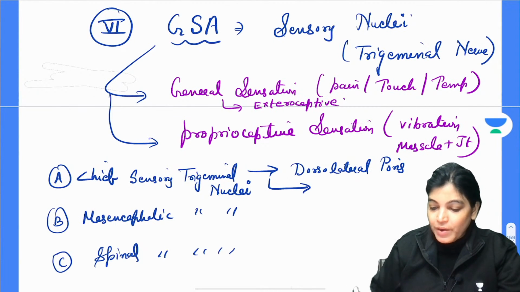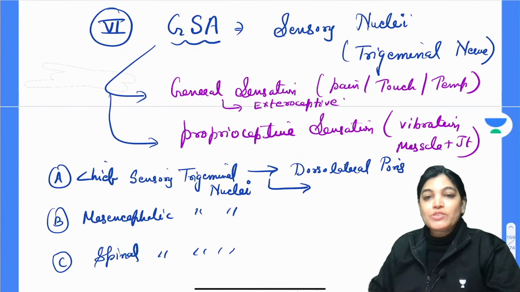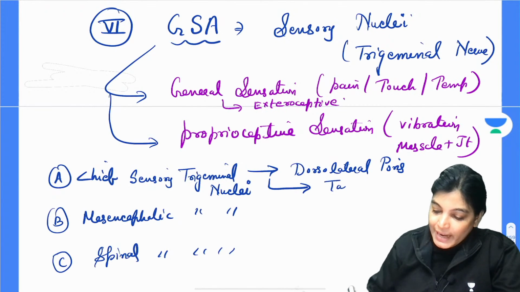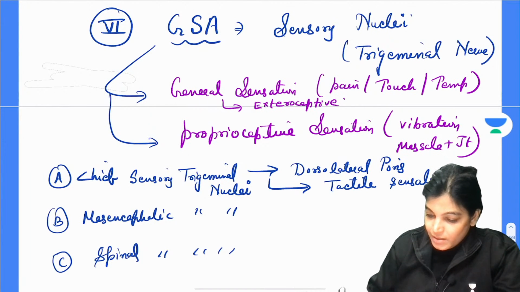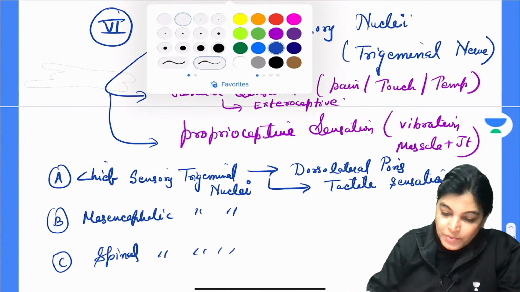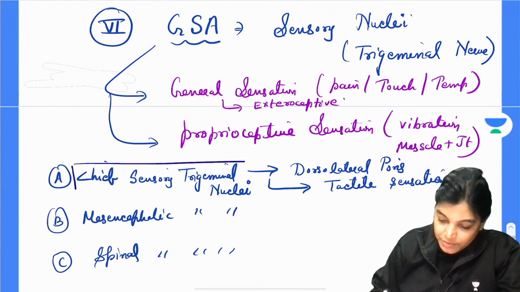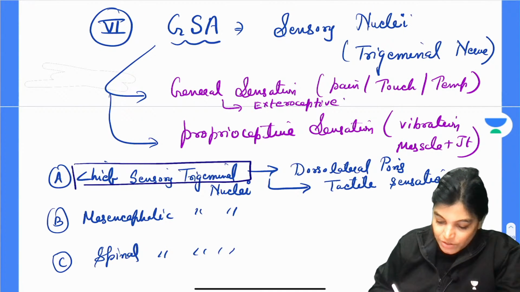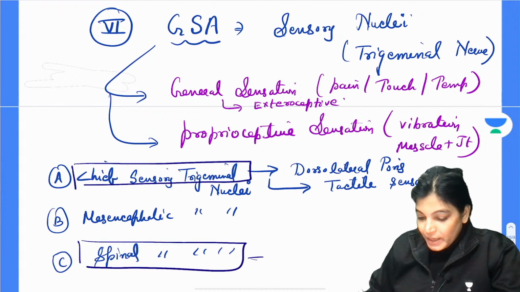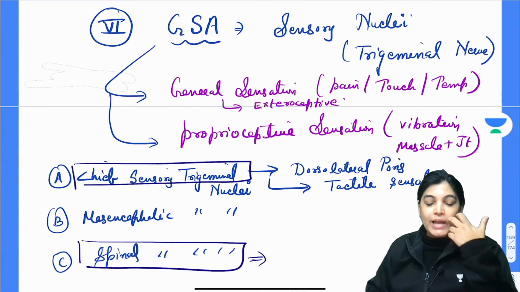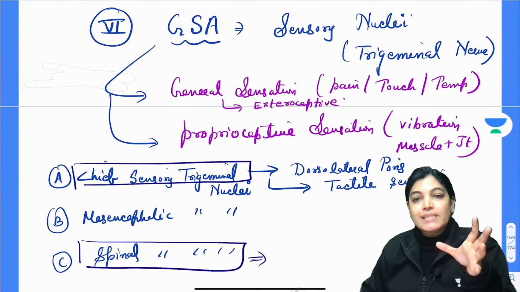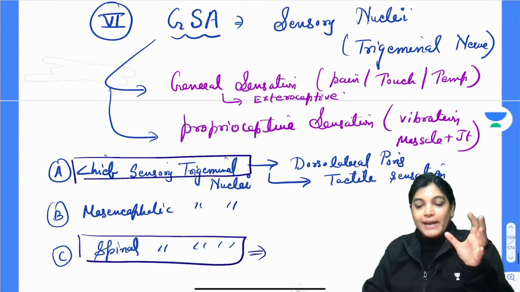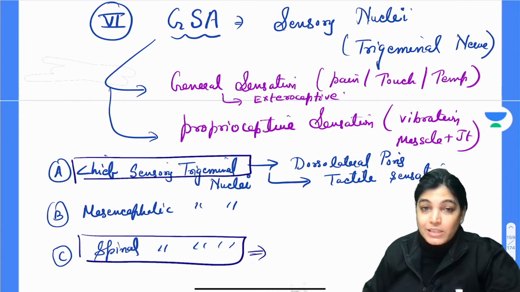The most important function carried by it is tactile sensation, touch. So this is the function of the chief nucleus. Now let's talk about the spinal one. The chief sensory trigeminal nucleus extends in the lower direction, caudally, towards the cervical spinal segment.